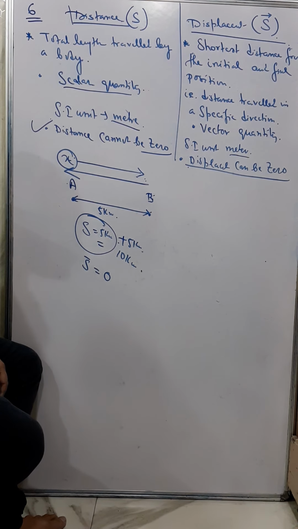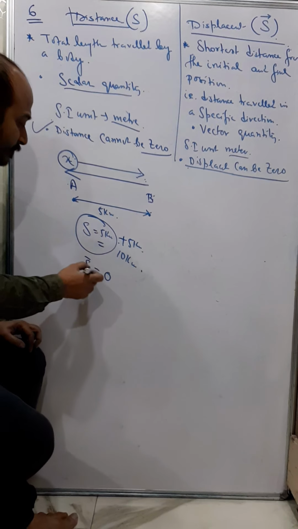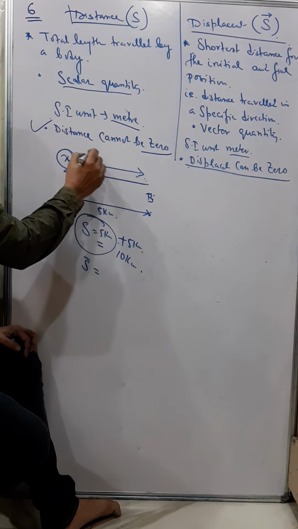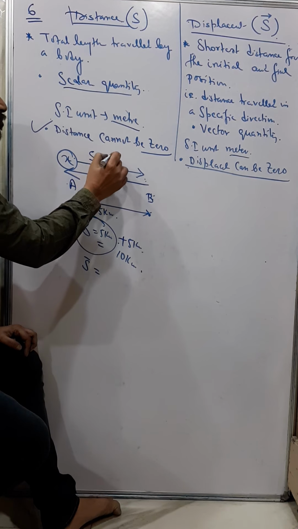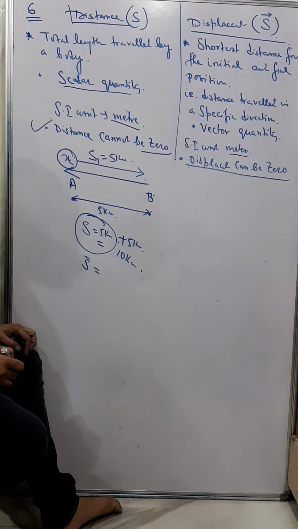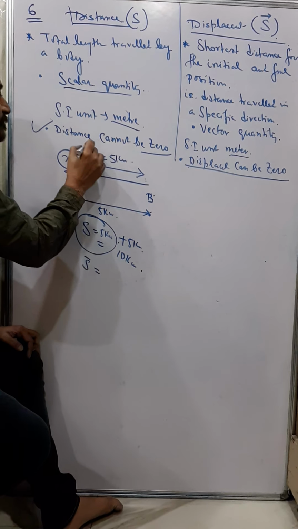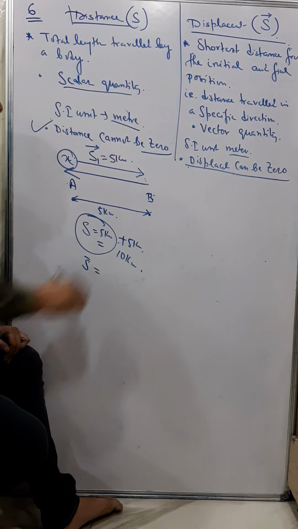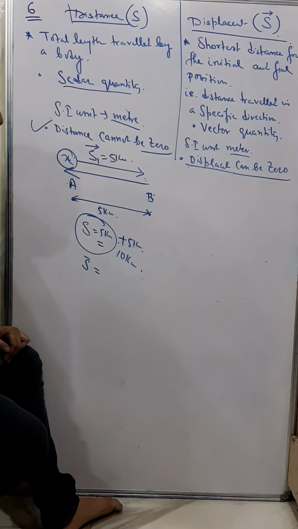Understand? And therefore how can I explain this displacement as 0? Now the first distance S1 is how much? 5 kilometers. And therefore I say displacement is 5 kilometers towards a certain direction.